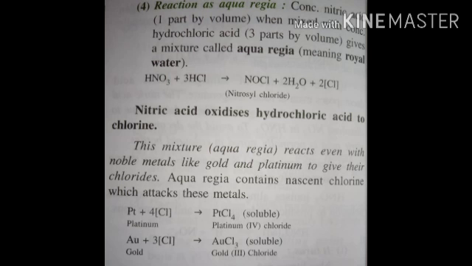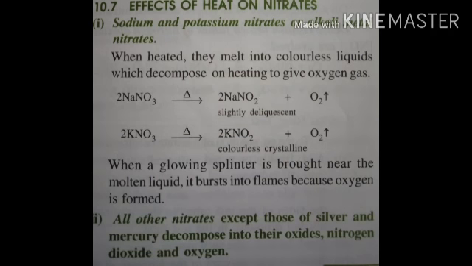It is called royal water because it has a tendency to react even with noble metals like gold and platinum to give their chlorides. Aqua regia contains nascent chlorine which attacks these metals, as you can see from the equations. Pt plus 4Cl gives PtCl4, Au plus 3Cl gives AuCl3, etc.